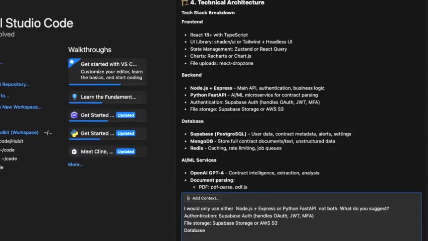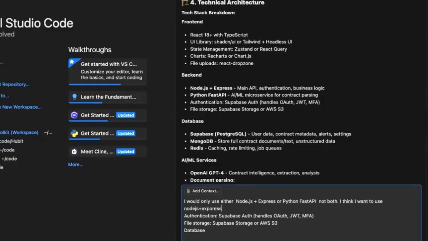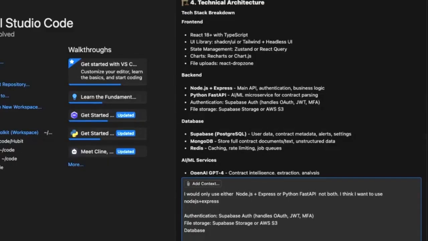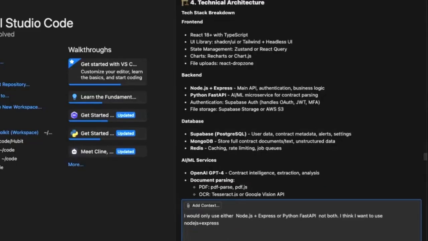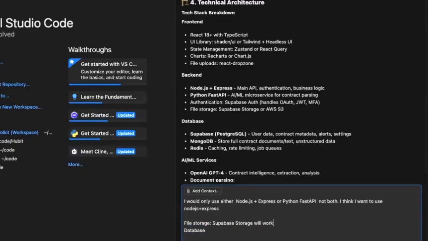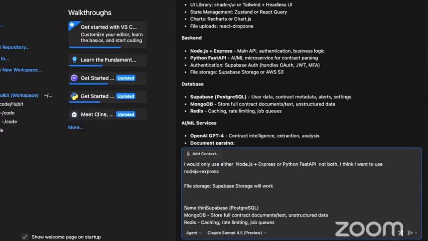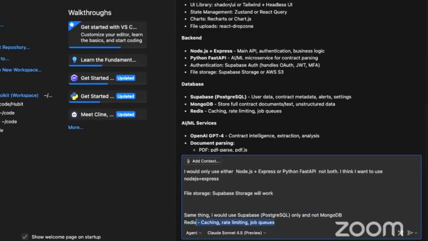Node.js and Express. Okay, then I would say not both. I think I want to use Node.js plus Express. And then authentication is good. This is good. And I feel like Postgres with Supabase. I'd rather use Supabase. Yeah. Okay. File storage, same thing. I would use Supabase only and not MongoDB. And I don't know if we need Redis, but whatever.